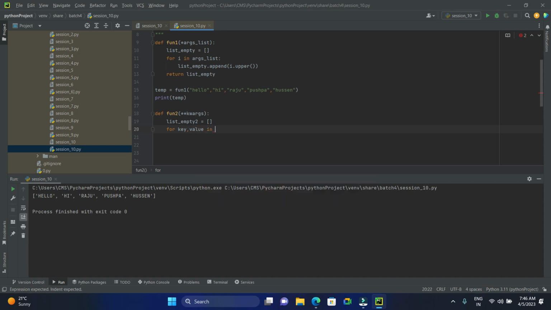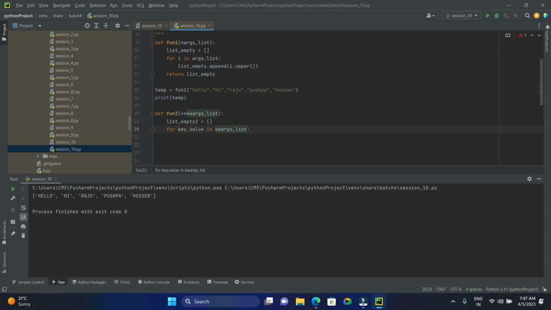Because a dictionary, see, this is the small difference, guys. While you are working with dictionaries, it should have key and value, and those key and values will be retrieved through items. Next, after this I have to append what? Key and value.